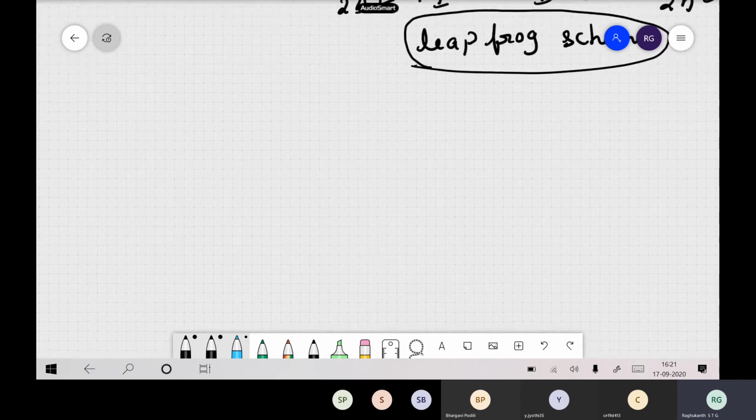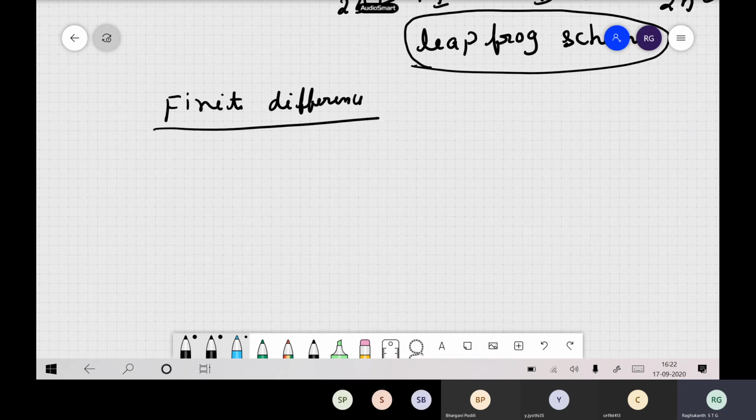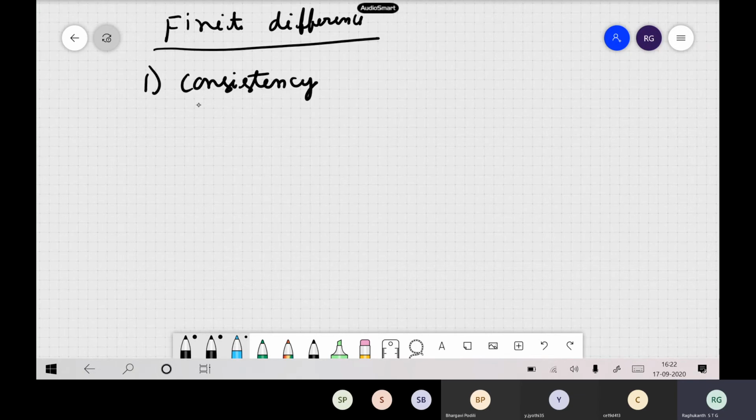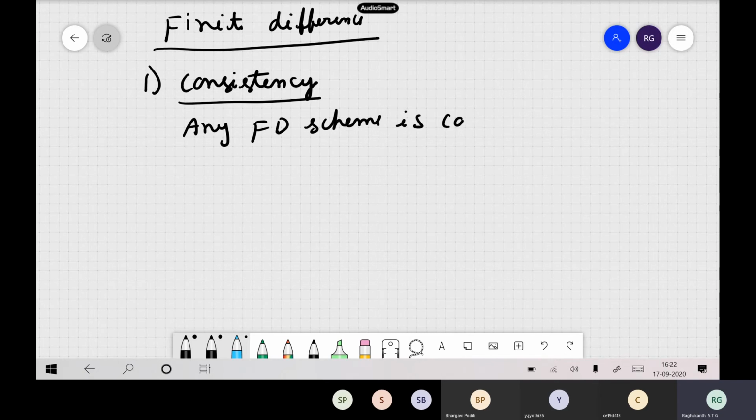And now coming to these finite difference approaches, there are some important things one has to know before we do this. So the first thing is what we call consistency. So consistency is basically defined as follows: any finite difference scheme is consistent actually.